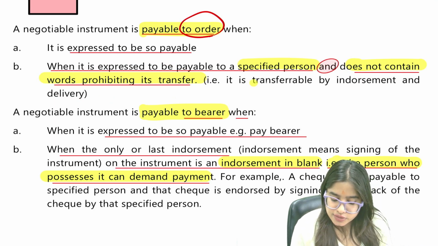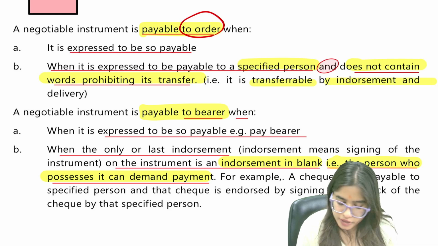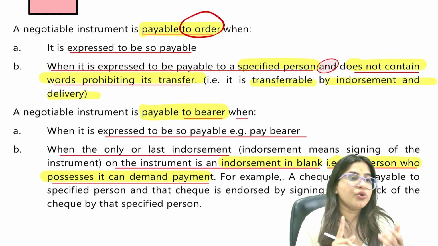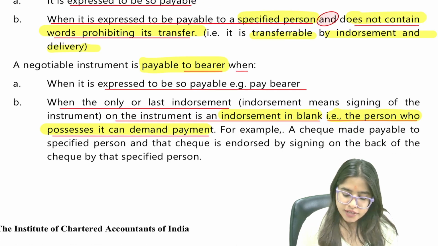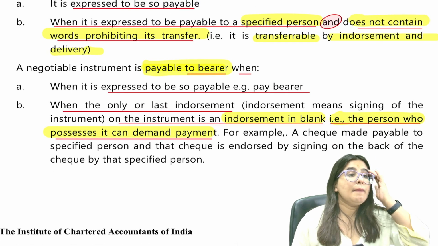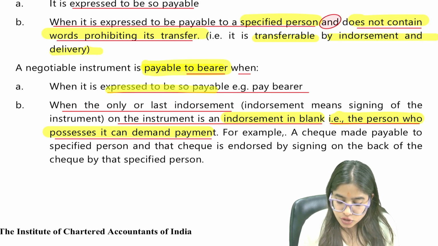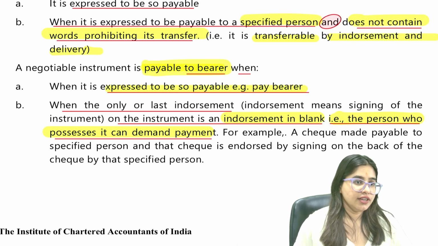Now in order to transfer an order instrument, it needs to be endorsed and then delivered. You need to do endorsement plus delivery. Now let's talk about what you mean by bearer instrument. Payable to bearer means when it is expressed to be so payable. Example, pay to bearer.